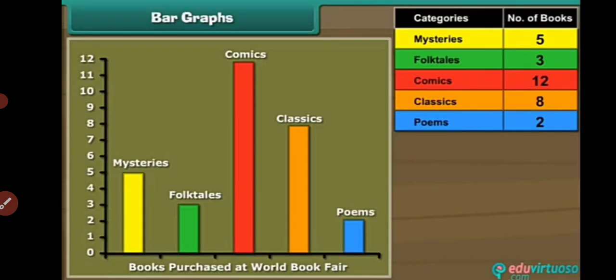Let us have different categories like mysteries, folk tales, comics, classics and poems, and the number of books. Mysteries 5, folk tales 3, comics 12, classics 8 and poems 2. So here we are representing this data in the form of a bar graph. You can have a look and understand it better.